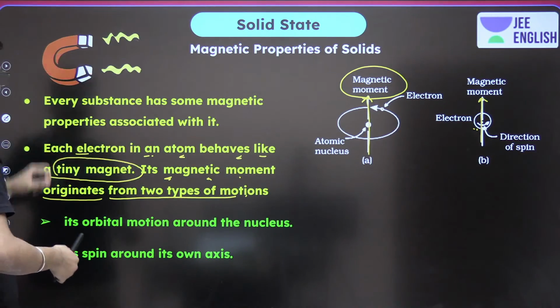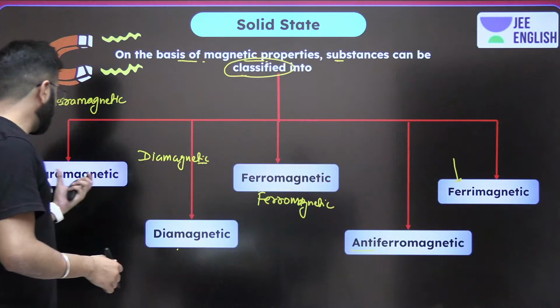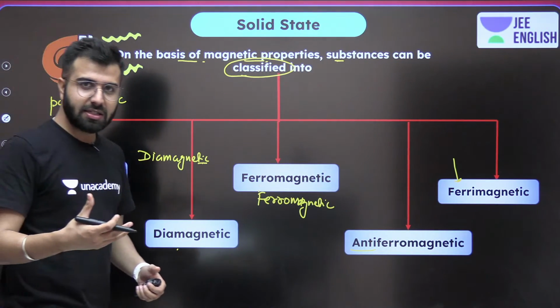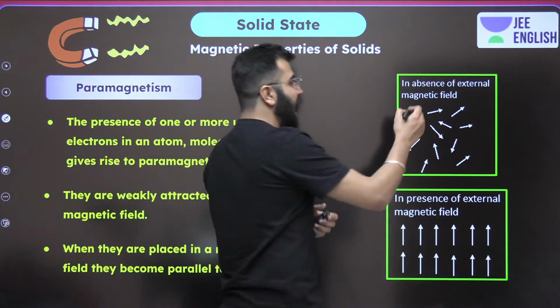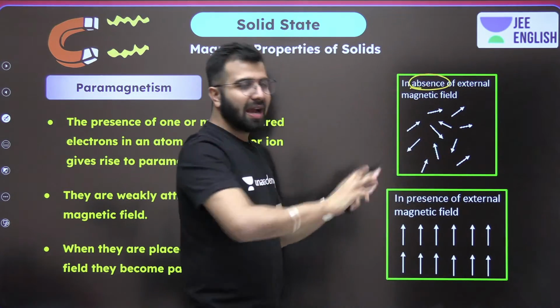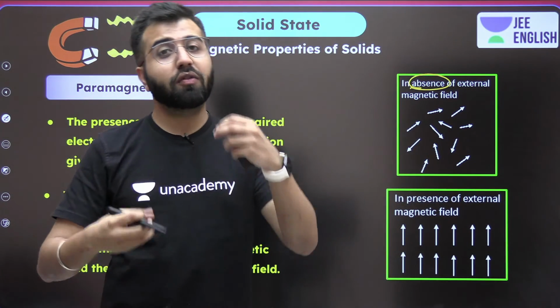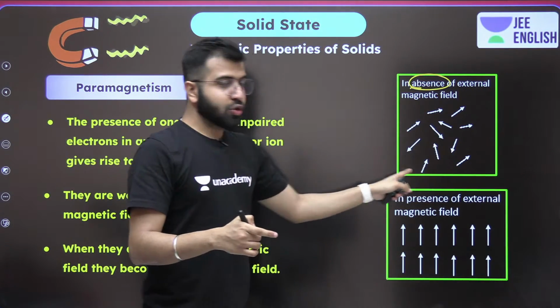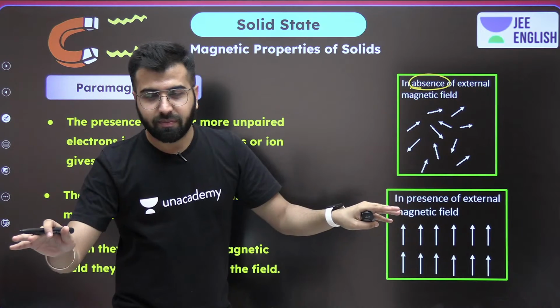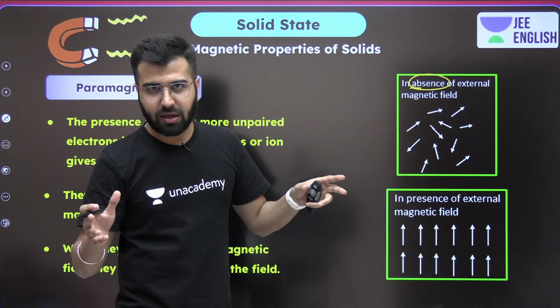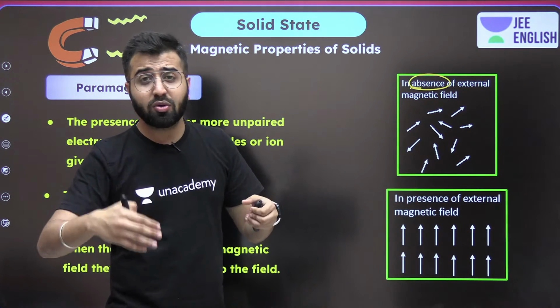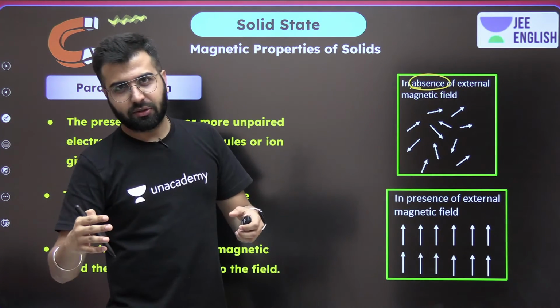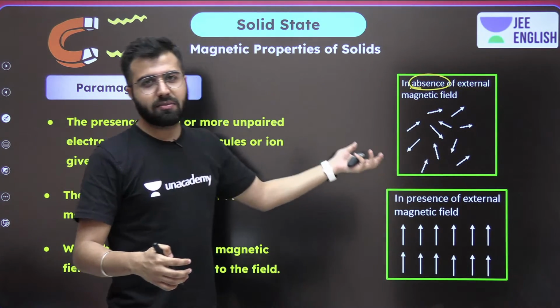So now guys, pay attention. Whenever we're going to talk about the paramagnetic substances, in the absence of any magnet around, or in the absence of the magnetic field, what exactly happens? Their arrows, their magnetic moments are random, in any direction. These magnetic moments are vectors, and these vectors are in random directions.